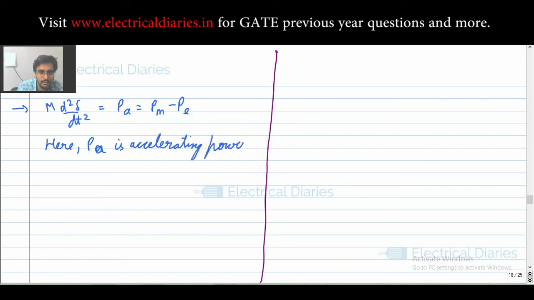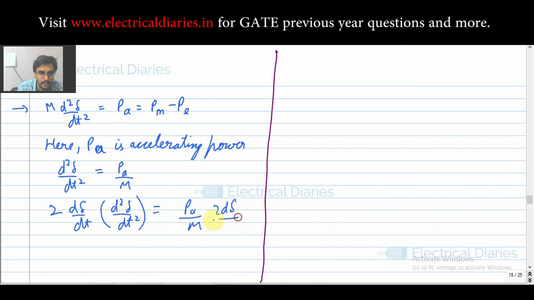Now your d2 delta by dt square is equal to PA by M. You can write it in this fashion: 2 d delta by dt times d2 delta by dt square, and you multiply the other side also by 2 d delta by dt.